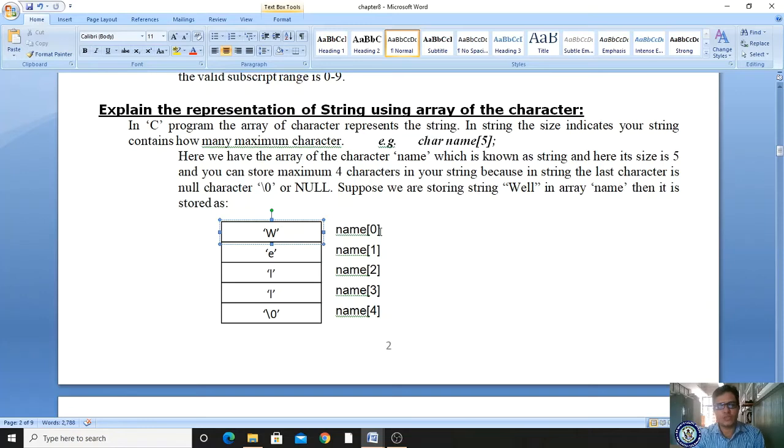W I am storing in name of 0, E in name of 1, L in name of 2, and another L in name of 3. One more concept: whether you specify it or not, character arrays are terminated with a null character. Null means nothing. Likewise you can declare character array variables.